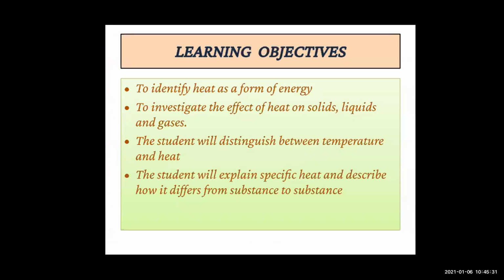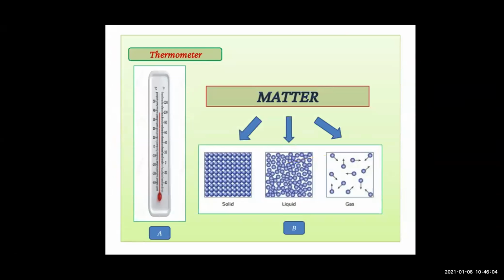Now see, today what we are going to see in this lesson. First is to identify heat as a form of energy, to investigate the effect of heat on solids, liquids and gases, then to distinguish the difference between temperature and heat, and to explain specific heat and describe how it differs from substance to substance. These are the different points we are going to see in today's lecture.